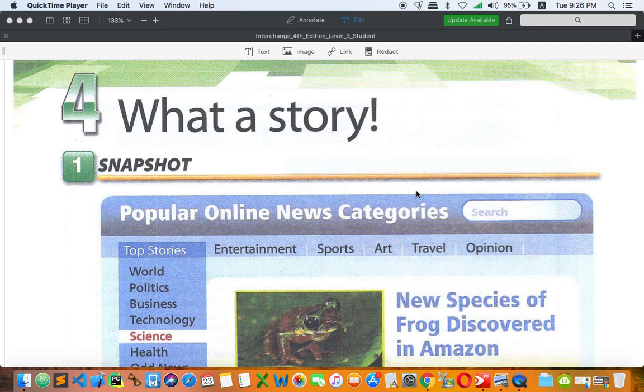So, let's begin with the title. What is story? Or you can say, that story is interesting. So, instead of saying, oh, that story is interesting, you also can say, what is story? All right. And if you happen to see a book that is so great, you can say what a book, so you want to express that it is so interesting, that it is amazing. All right, so let's take a look at the first activity snapshot.